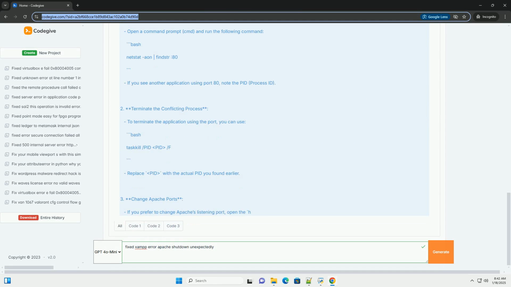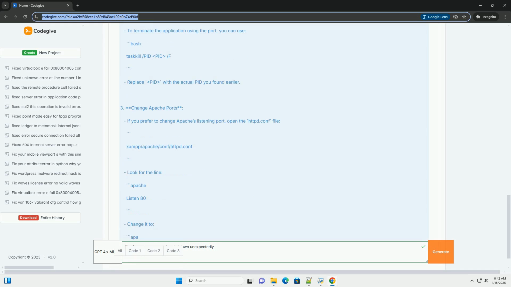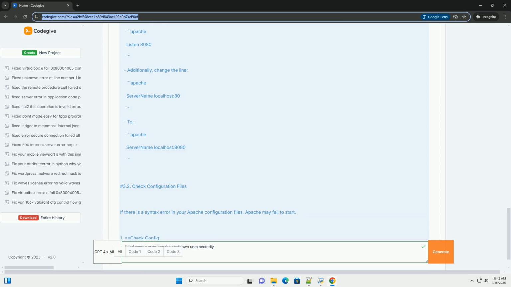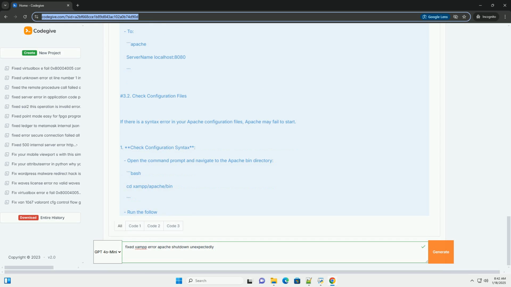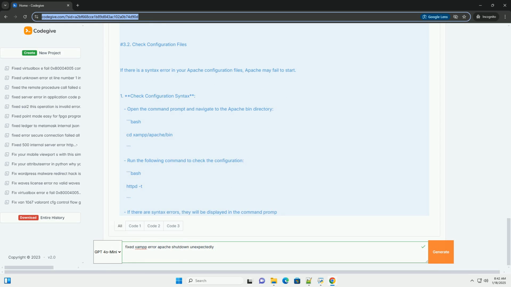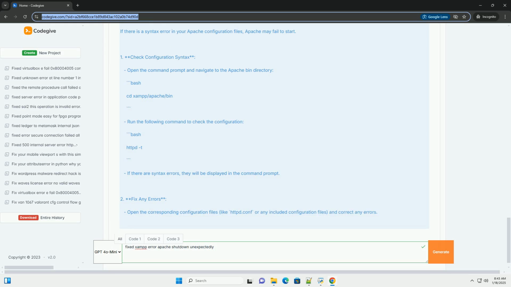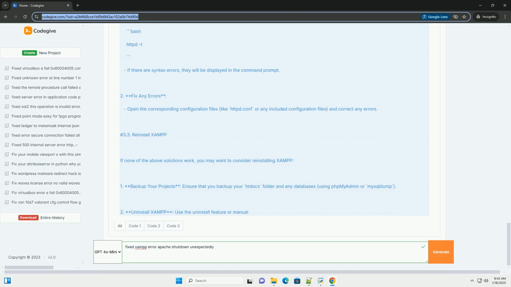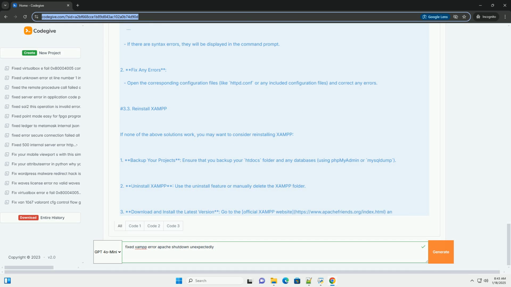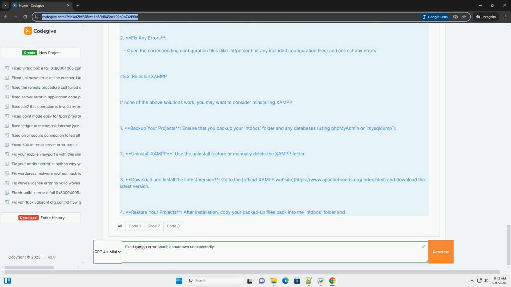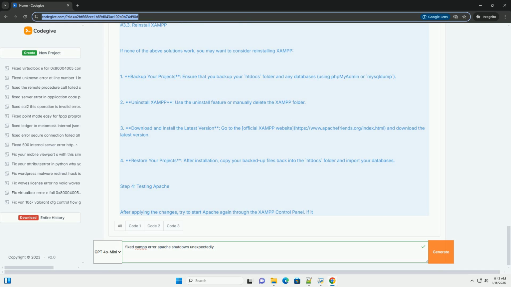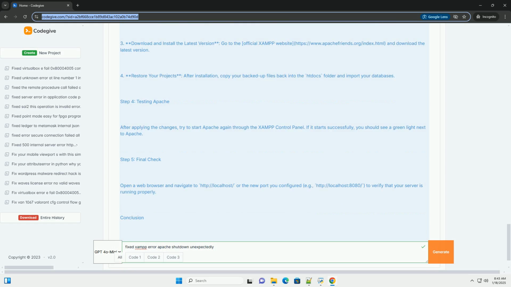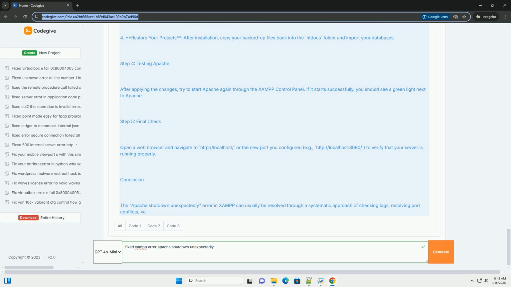Step 1. Understanding the error. The Apache shutdown unexpectedly message indicates that the Apache server, which is part of the XAMPP stack, has crashed or failed to start. This can be caused by various reasons, including port conflicts. Another application is using the port that Apache needs. Incorrect configuration in Apache's configuration files. Missing or corrupted dependencies. Insufficient permissions.